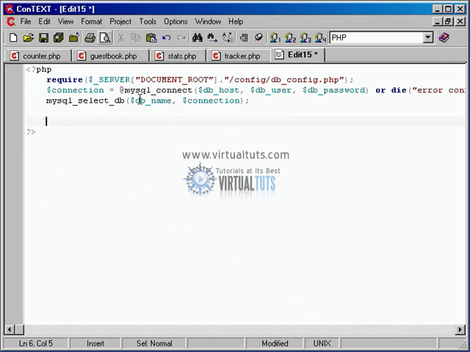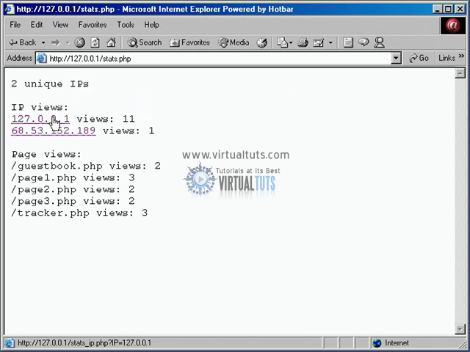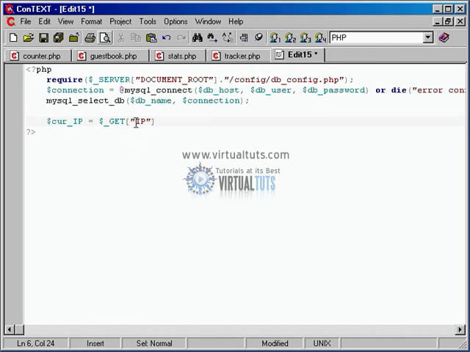So let me set that up here. $cur_IP equals $_GET, and then IP, since we're using question mark and then sending IP equals, so that will be stored in the element named IP, and that will hold the actual IP that we're trying to send over. So now through a link, we're sending this script the IP stored in cur_IP.